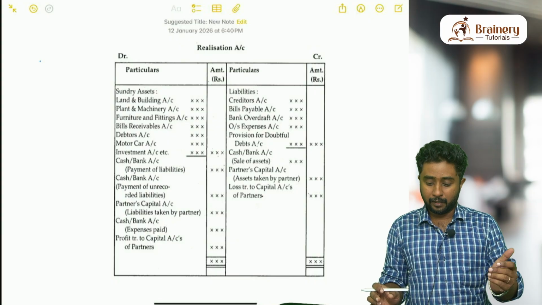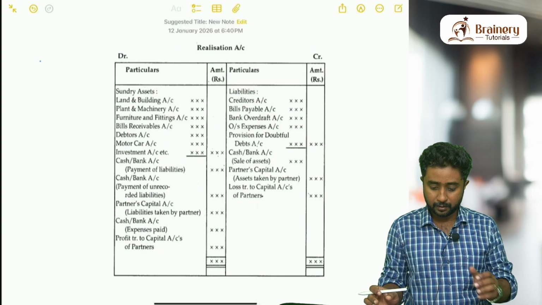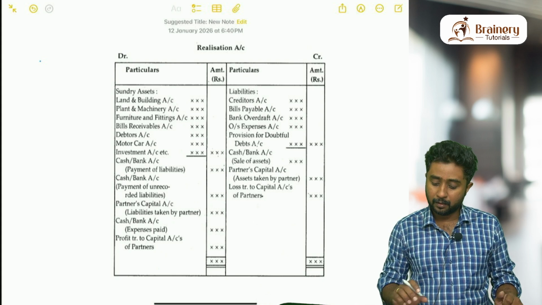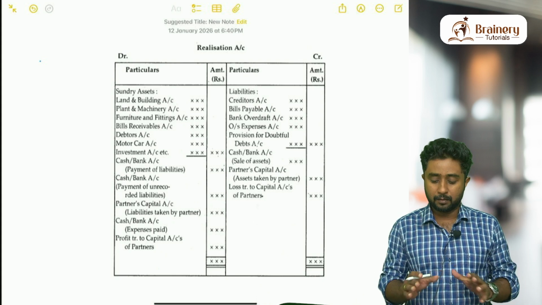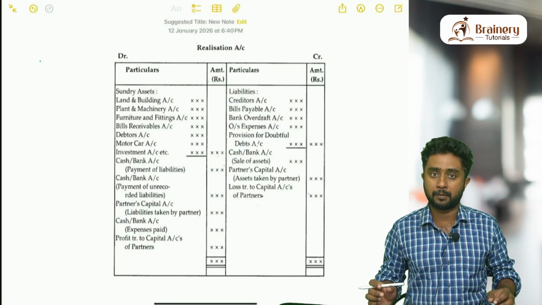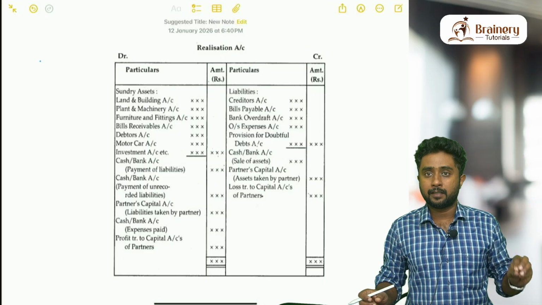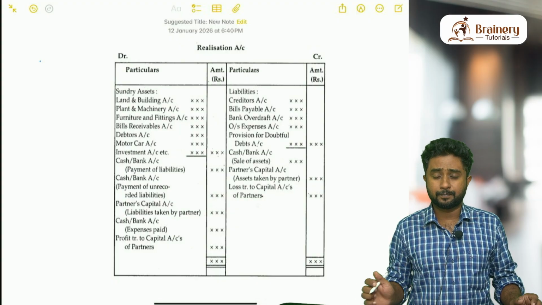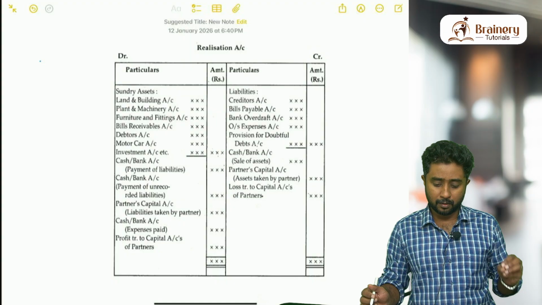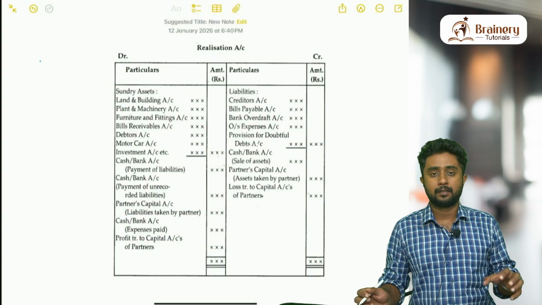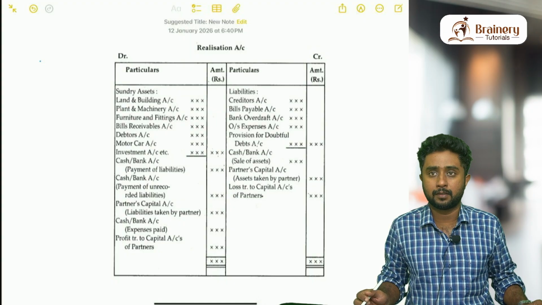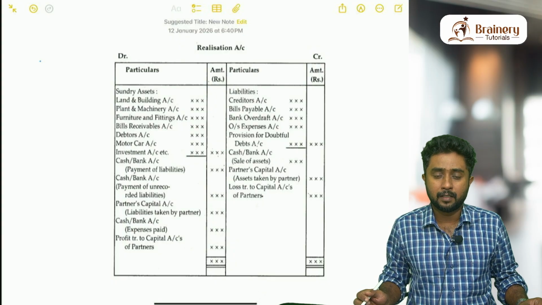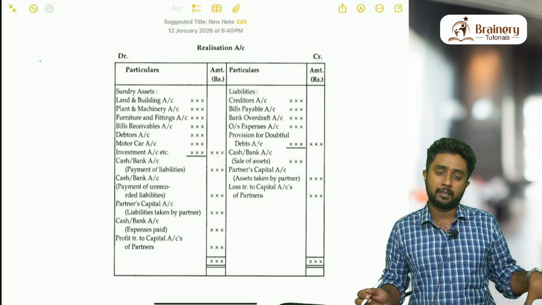So today's topic that I've taken for discussion is actually not discussion, it's a kind of shortcut method when it comes to realization account. For an introduction, for those who don't know the concept of realization account: when it is time for the business to dissolve, you know the word dissolution of firm. Dissolution of firm means when over a period of time the business is going on well, all of a sudden, or because of some unforeseen circumstances, they may have to shut down the business. That situation is called dissolution of a firm.